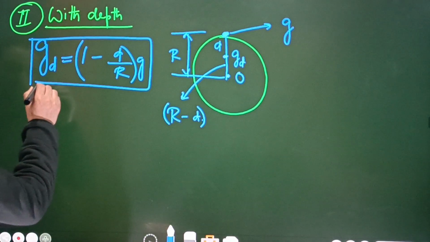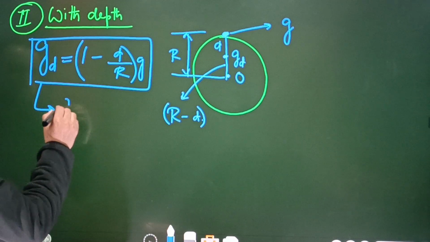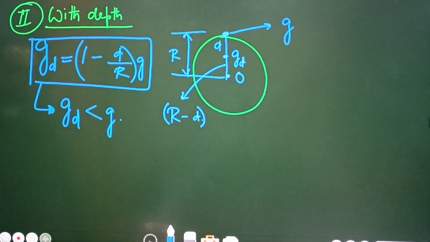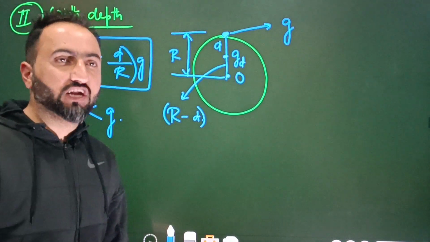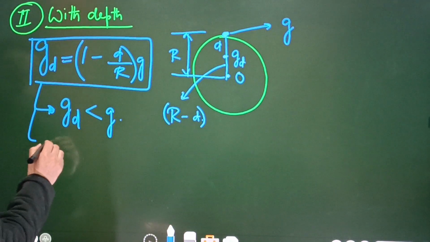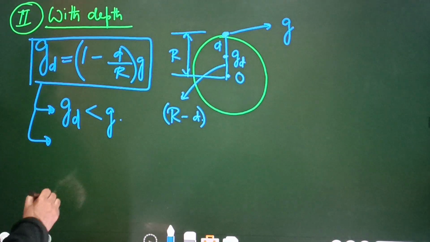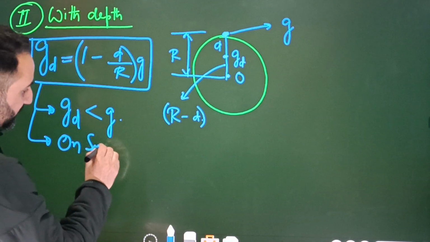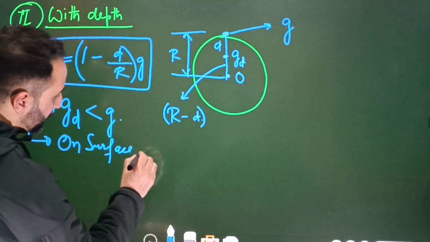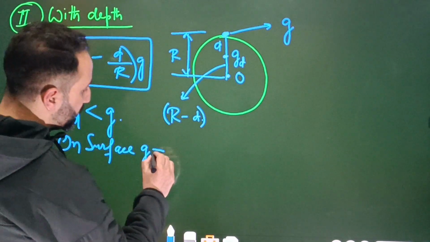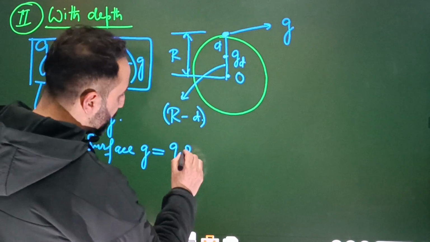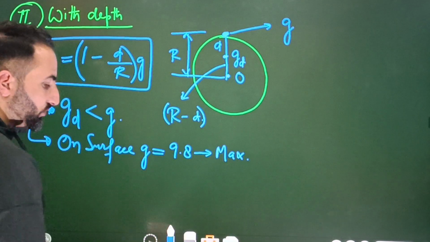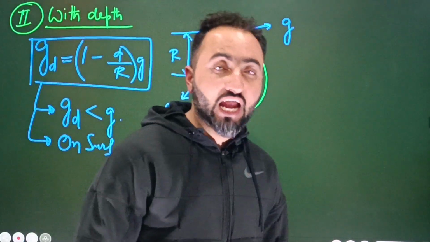So here are some important points. Number one is that this gd is less compared to g. So what does that mean? That means the acceleration due to gravity decreases with the depth as well. Number two is that the acceleration due to gravity on the surface, so here I will write down on surface. What is the value of acceleration due to gravity? That's equal to GM by r square, or that's equal to 9.8. This is the maximum value of the acceleration due to gravity. This is the maximum possible value the acceleration due to gravity can have.